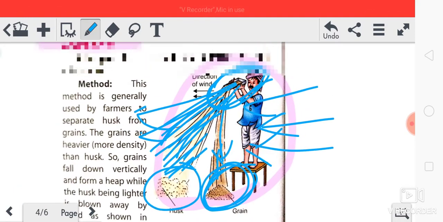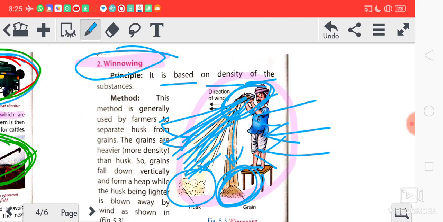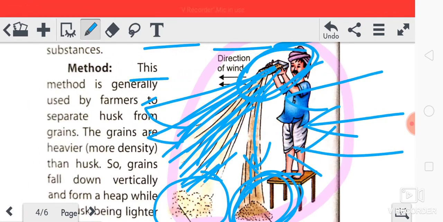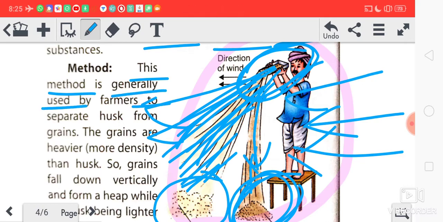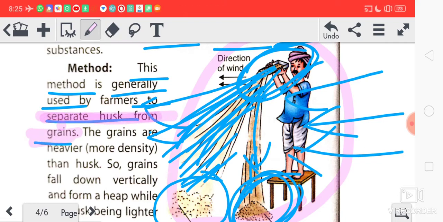So this process is called as what? Winnowing. This method is generally used by farmers to separate husk from grains. Winnowing is a process. So what is winnowing? Winnowing is a process to separate husk from grains.